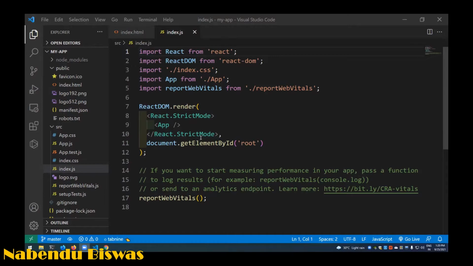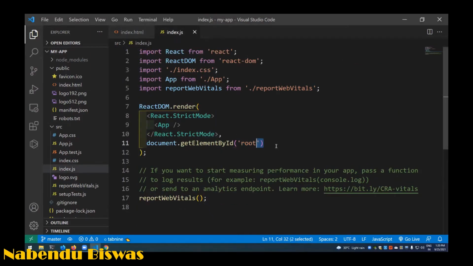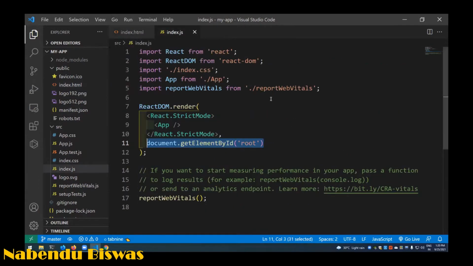This App component we are going to see, and take it and push it into document.getElementById root. So this is the root element. This line is actually JavaScript. You take the app and put it in the root id, so the whole React app gets rendered in this root only. Whatever is in app.js will be rendered in the root.